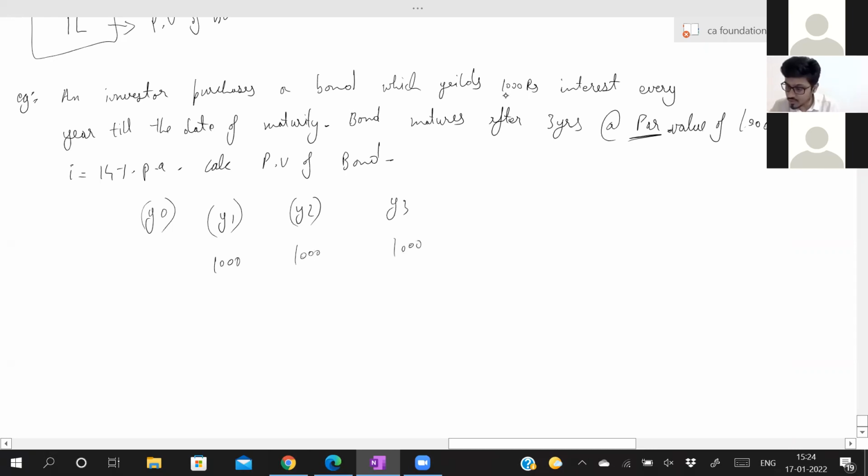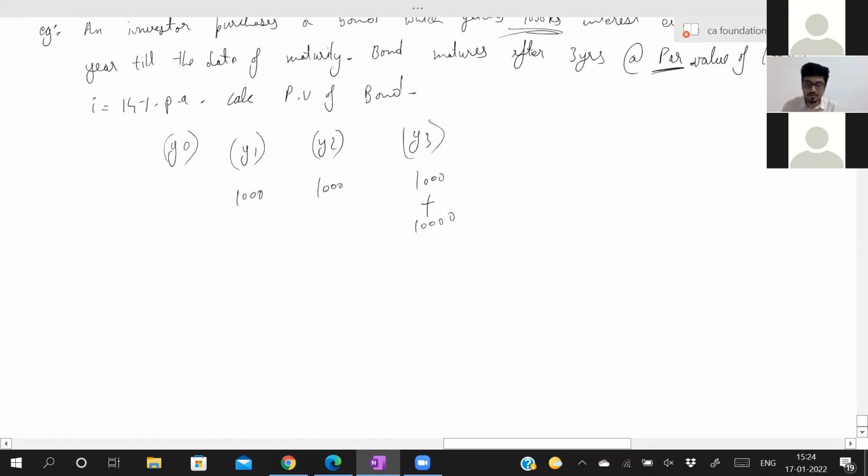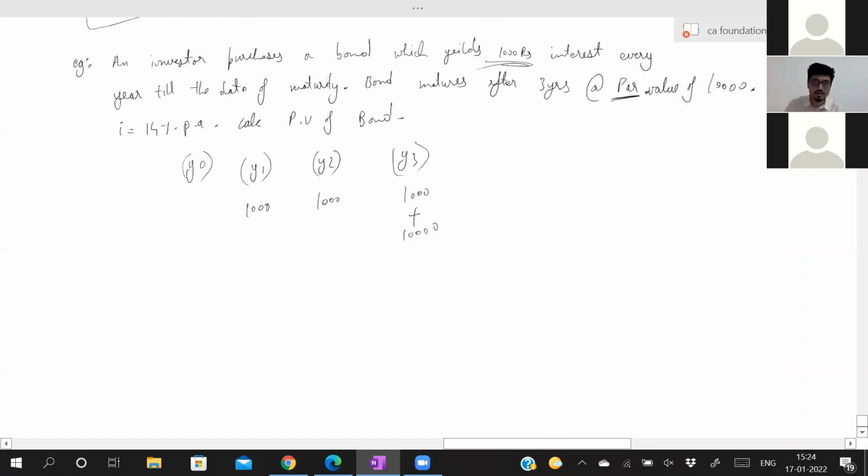Receiving 1,000 rupees interest every year, till the date of maturity. When is it going to mature? In year 3 it is going to mature, and you will also receive your principal amount of 10,000. Now they are asking you to find out the present value of the bond. How will you do that?